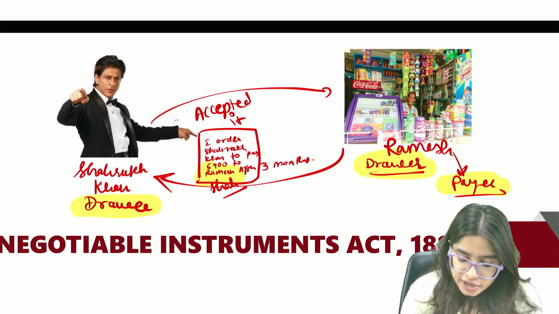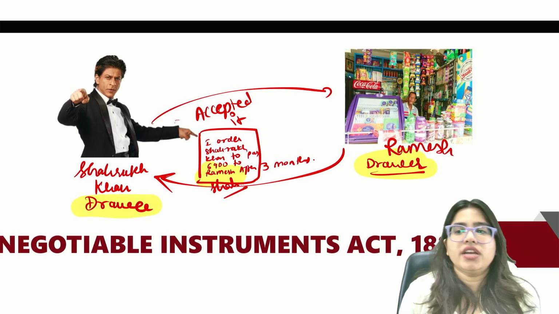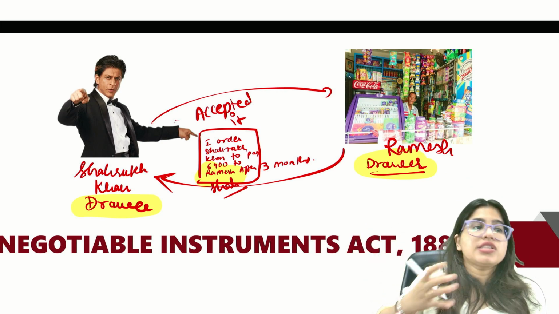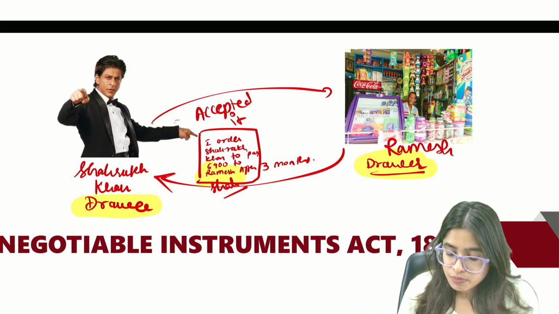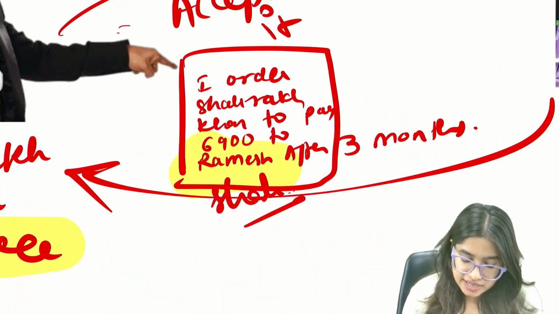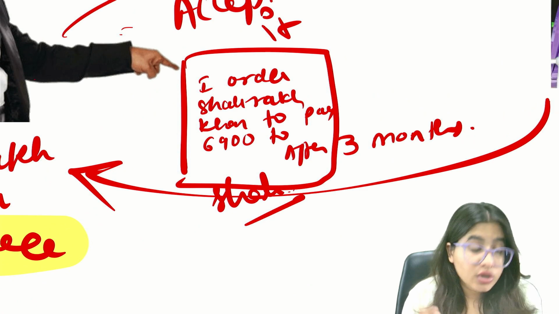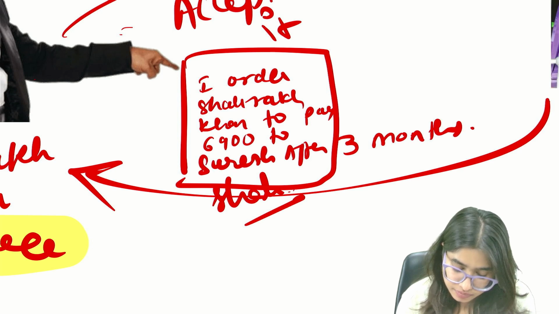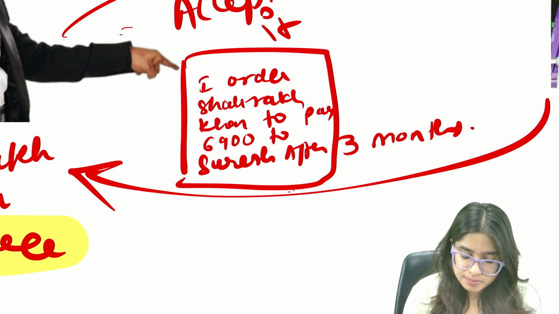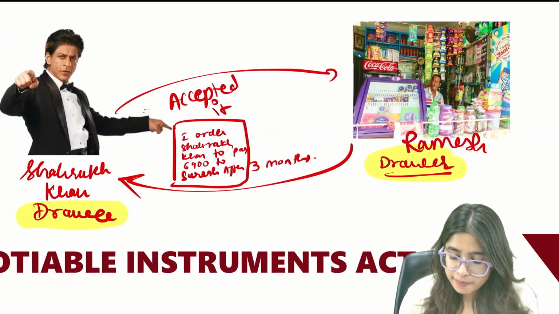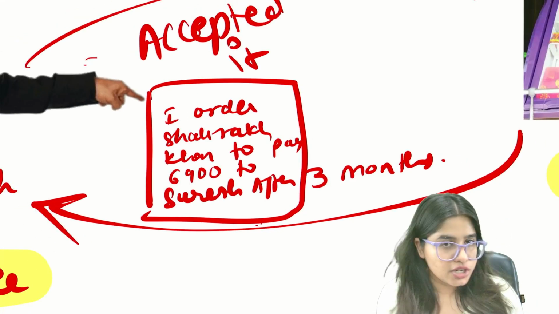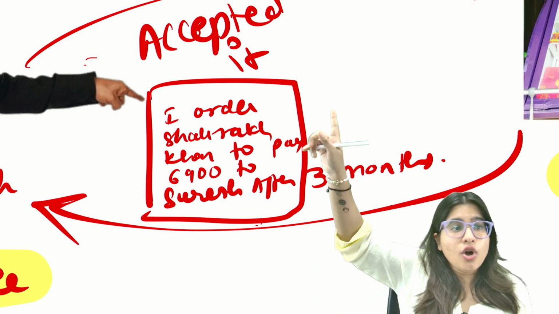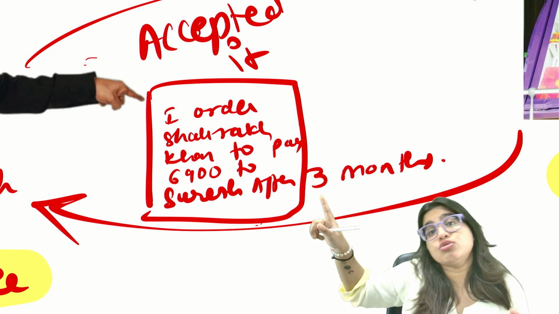For example, if Ramesh wants to give this 6,900 rupees to his son Suresh. So let's say here Ramesh made a bill of exchange where he said, I order Shahrukh Khan to pay 6,900 rupees to Suresh.